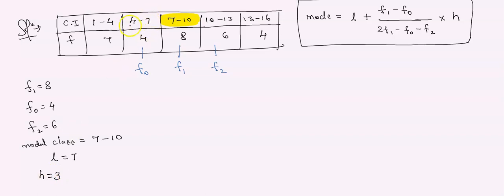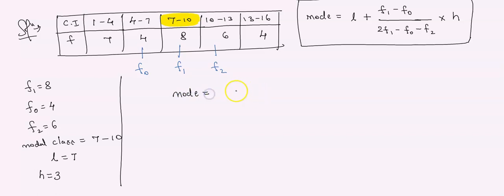Do 7 minus 4, 3. 4 minus 1, 3. 13 minus 10, 3. 16 minus 3, 3. You take any class interval, the size remains the same. That is called H, class size. Did you understand how to find H, L, F1, F0, F2? Now just substitute in the formula.